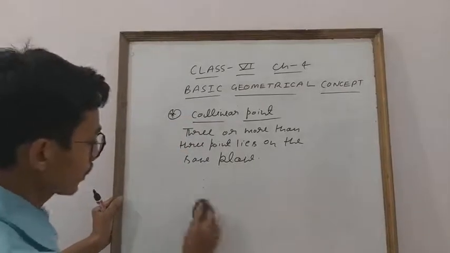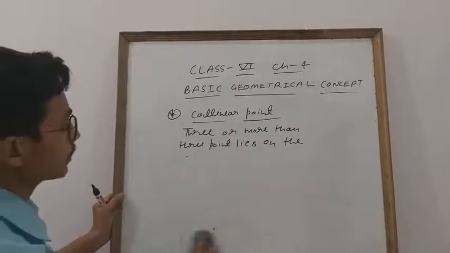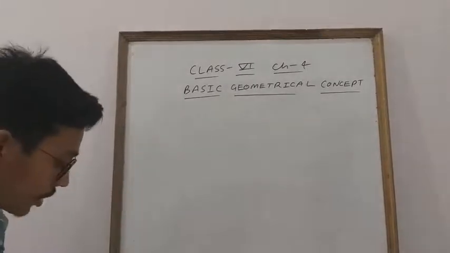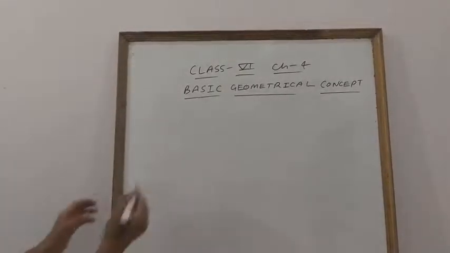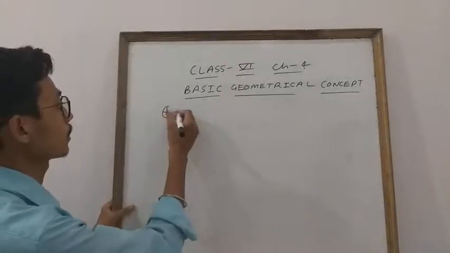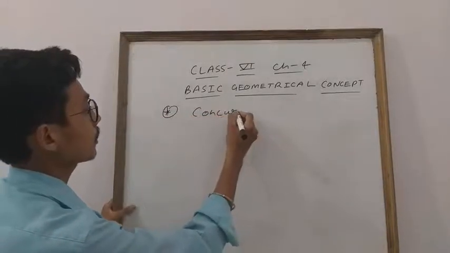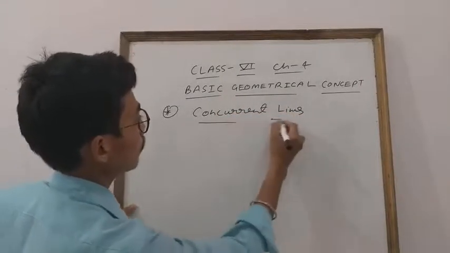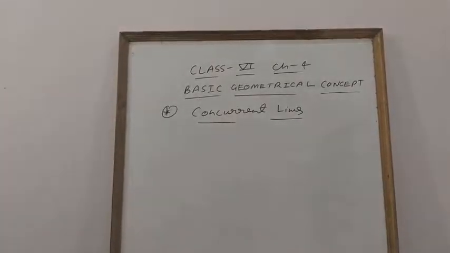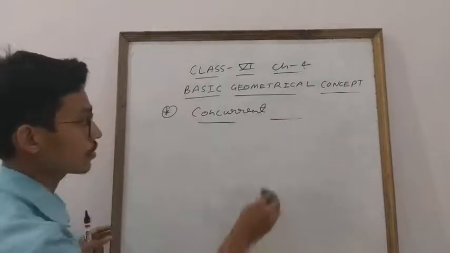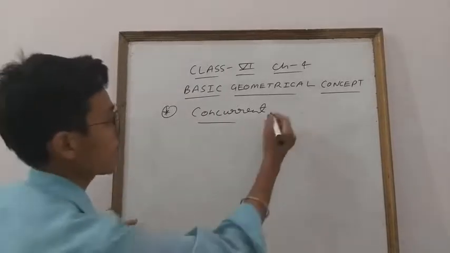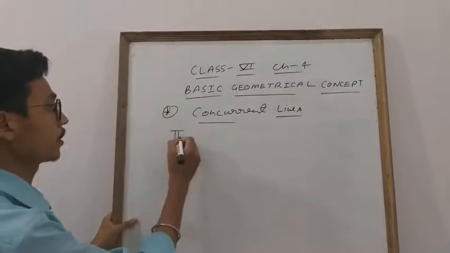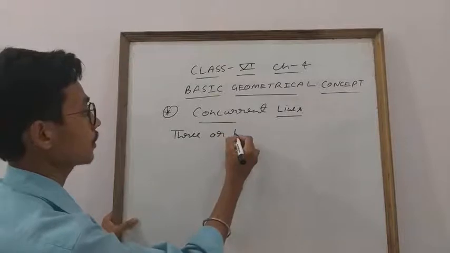Now the next topic is concurrent lines. Clear everyone? So concurrent is also the same, students. Here we were talking about points, and in this we will talk about lines. What are concurrent lines? So students, concurrent lines is also the same concept, but in this we will discuss lines. Concurrent lines. So same, three or more